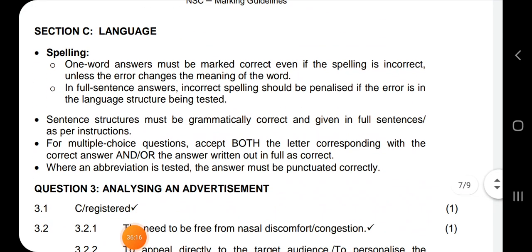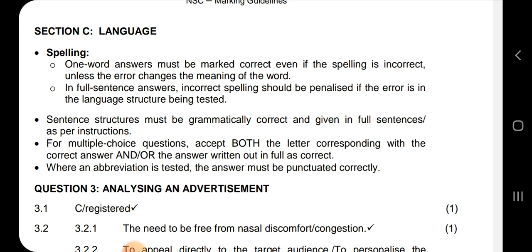So let's look at section C. This is about advertisement spelling. One word answer must be marked correct, even if the spelling is incorrect, unless the error changes the meaning of the word. In full sentence answers, incorrect spelling should be penalized if the error is in the language structure being tested.